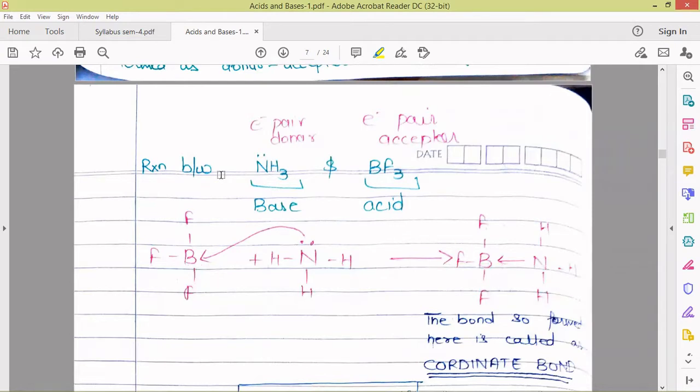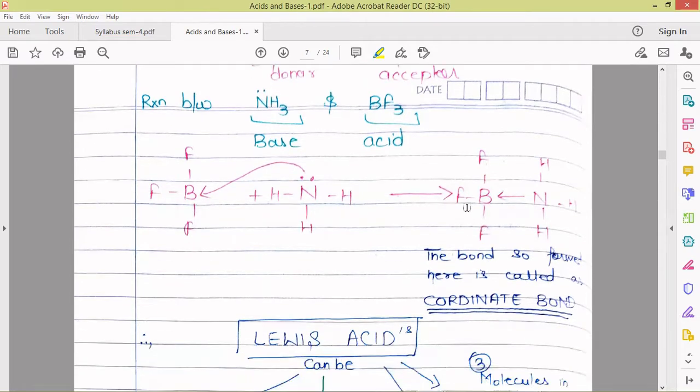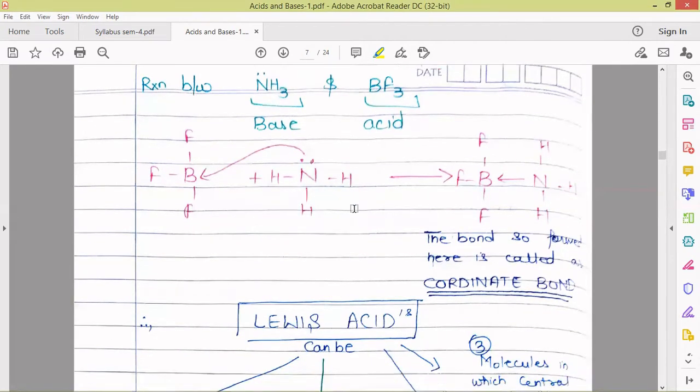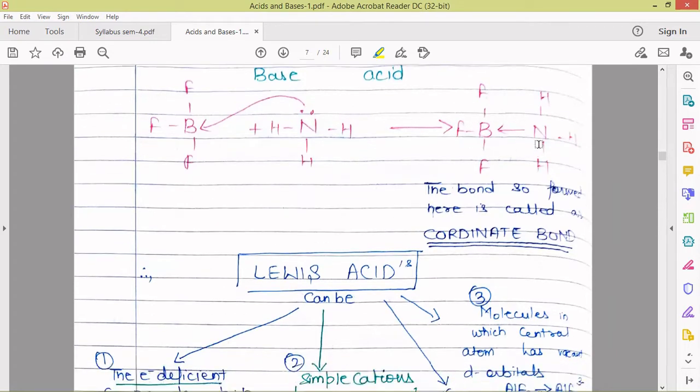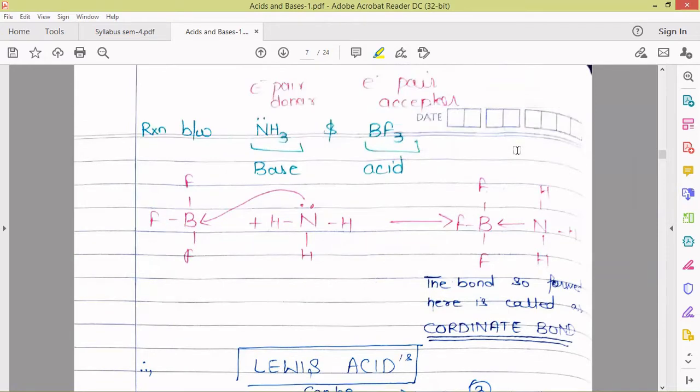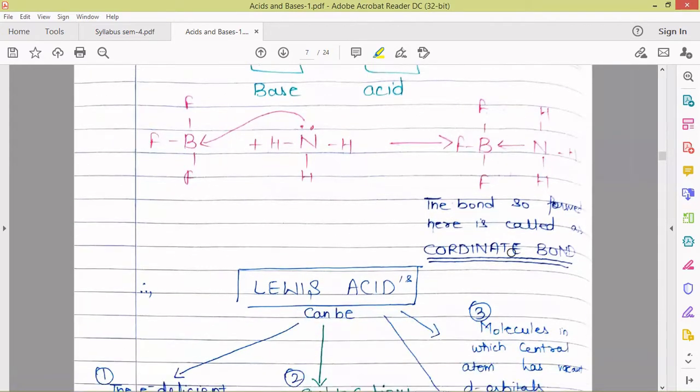So let us consider some reactions here. We are considering a reaction between ammonia and BF3. Here ammonia has a lone pair and BF3 has empty orbitals in its subshell, empty 2p orbitals. So the electron pair will be donated from the ammonia molecule to BF3, and a coordinate bond is going to be formed. So this is an acid base pair according to the Lewis concept, and this is the product which is formed here. This product has a coordinate bond.